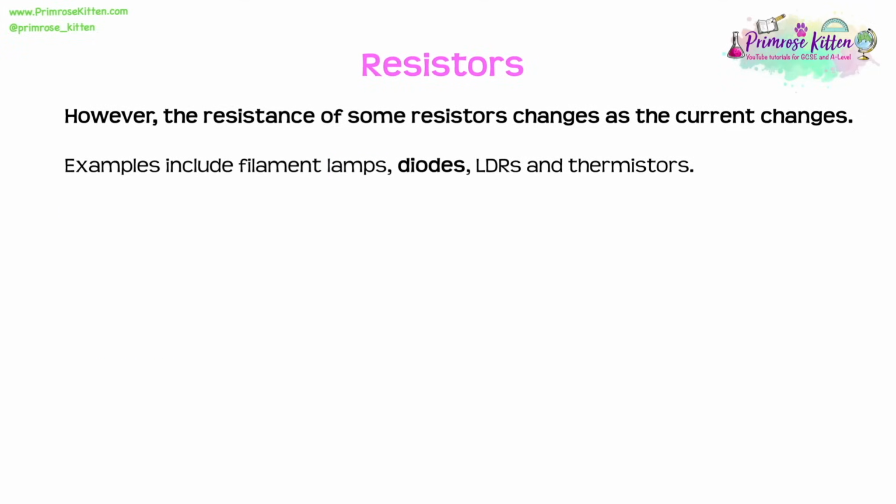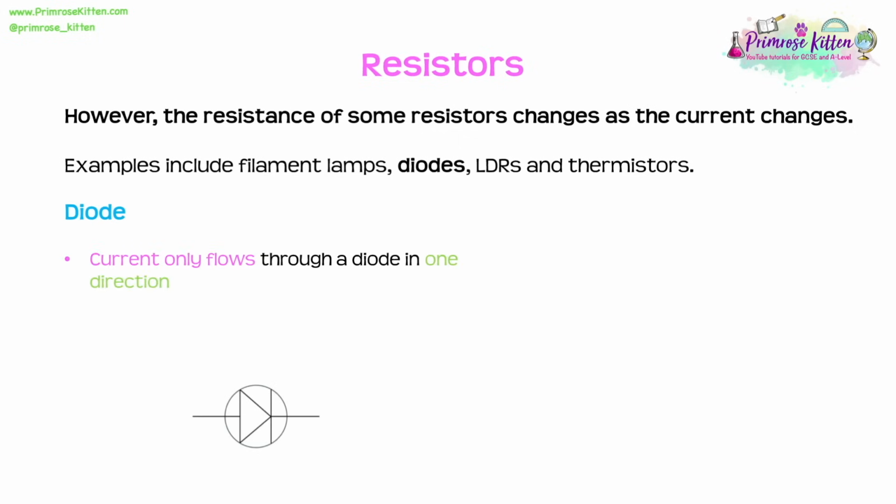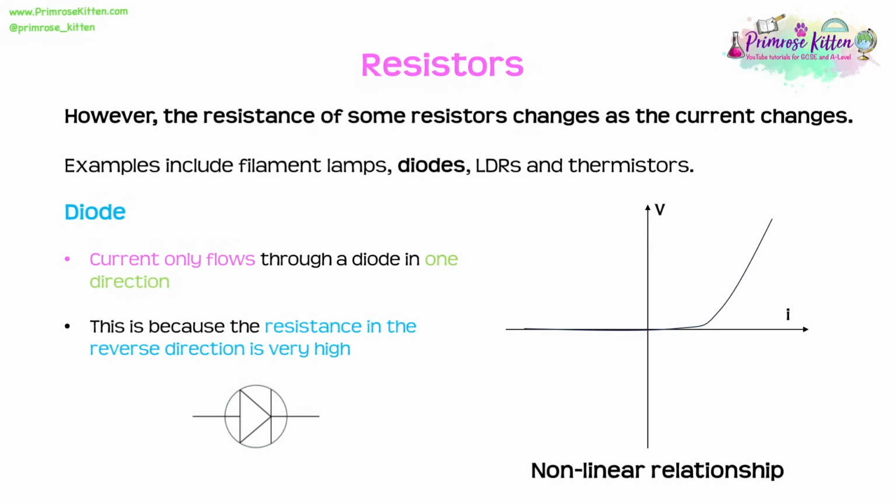Another example of a resistor whose resistance changes as the current changes is a diode. Now, a diode is a very important type of component. It's one where the current only flows in one direction. And the reason for this is that the resistance in the reverse direction is very high. Now, this is shown in our IV graph for the diode. We can see that in this negative direction, there's actually no current flowing. However, when the current flows in the positive direction, you can see that as current increases, the potential difference increases too.